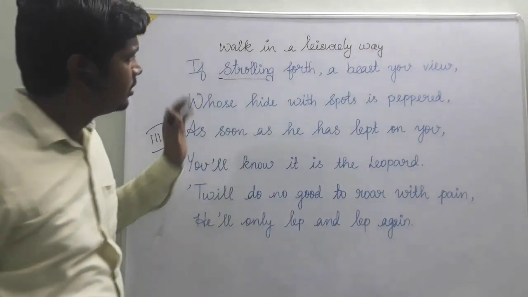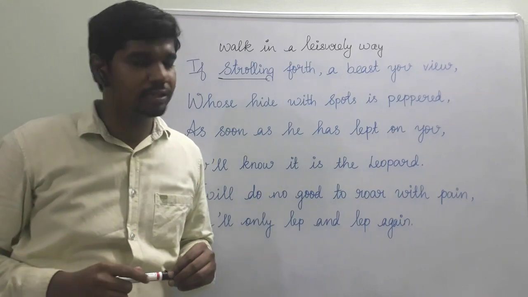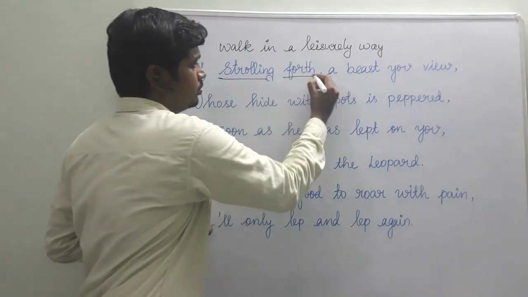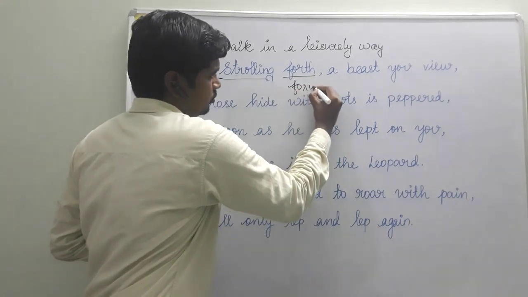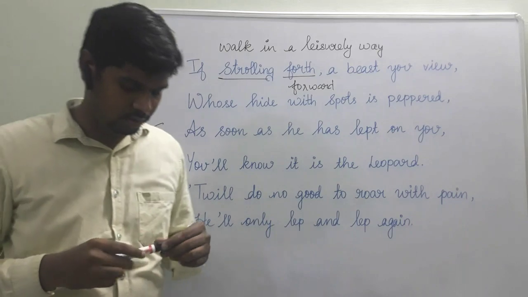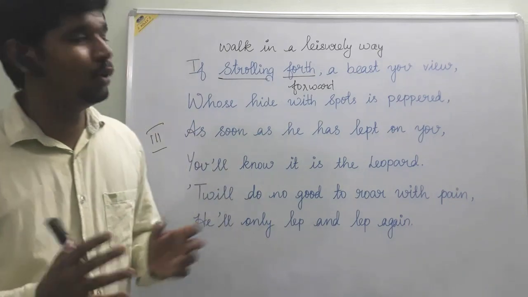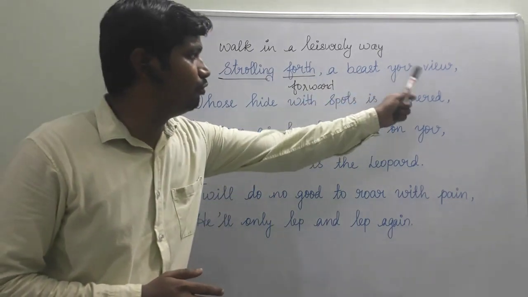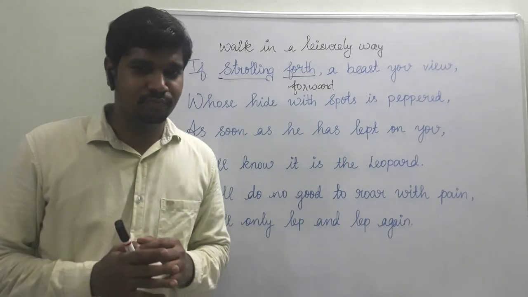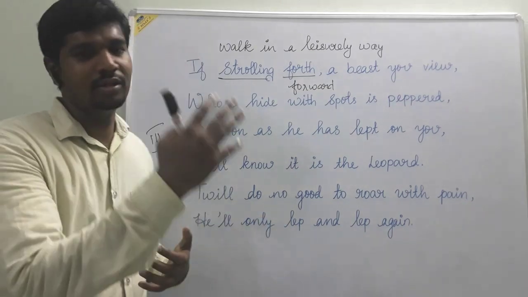So it's the casual walk. When you are taking a walk leisurely or casually, forward. So when you are on your casual walk or a leisurely walk, a beast you weave. So it's like again the same situation. Casually you are walking on the street.